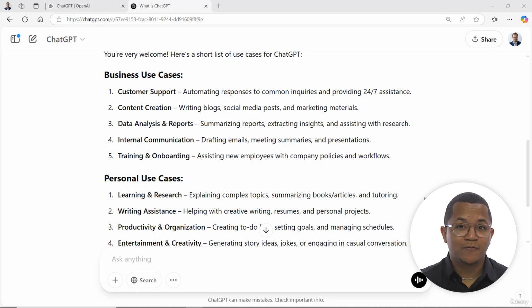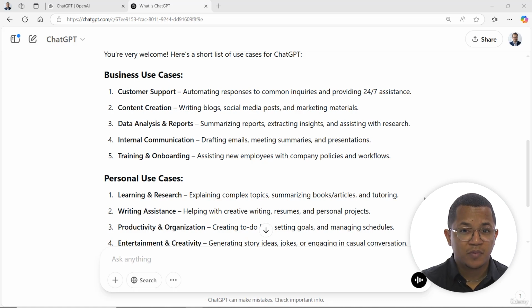One of the big focuses on AI for a lot of us, especially at the beginning of our journey, is content creation, using AI tools like ChatGPT to help us write blogs, social media posts, and marketing materials. One thing I'll also add as an additional use case is that generative AI tools like ChatGPT are fantastic reviewers and critiquers.